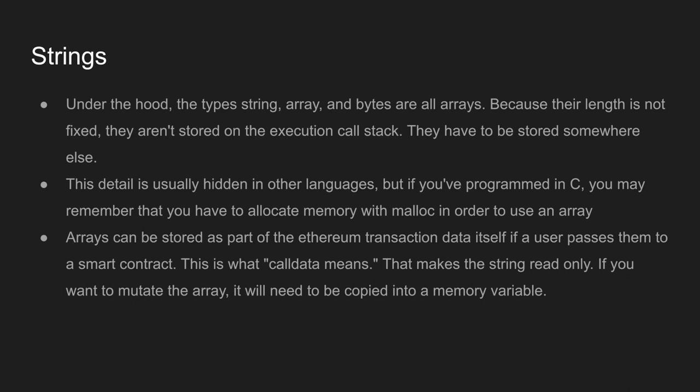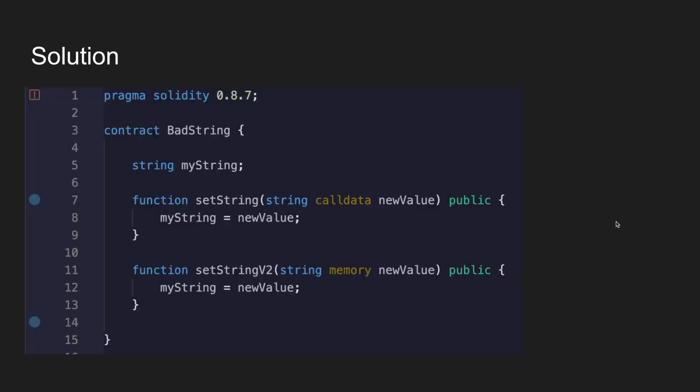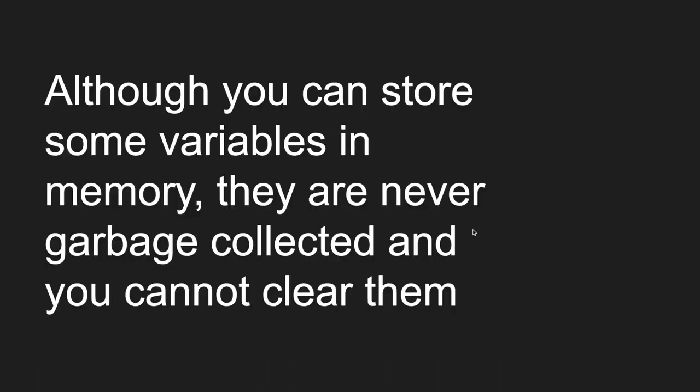One is in the actual transaction. So if you were to send a string to this contract from earlier, then as part of the transaction, when you fire it off from your MetaMask, it's already there. So it's saying just access what's inside of the transaction. Otherwise, if you want to copy it into memory, then it's saying, hey, allocate memory for this string that's incoming to this function.